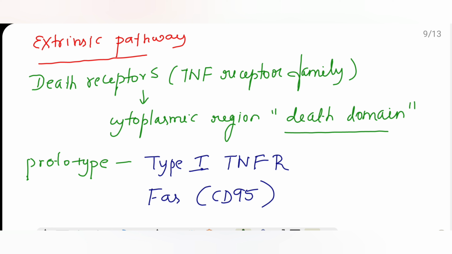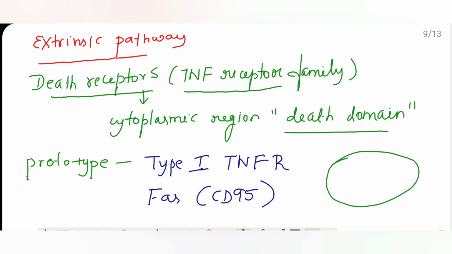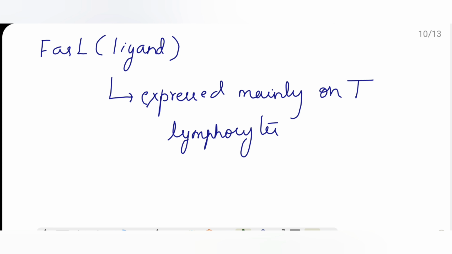The extrinsic pathway is quite easy. There is something known as a death receptor. These are TNF family receptors. If you take this as a cell, these receptors have a death domain at the cytoplasmic end. Examples of these death receptors are type 1 TNF receptor and FAS, the CD95 receptor. For this FAS, the FAS ligand is present on T lymphocytes. This pathway is mainly involved in the elimination of self-reactive T lymphocytes.